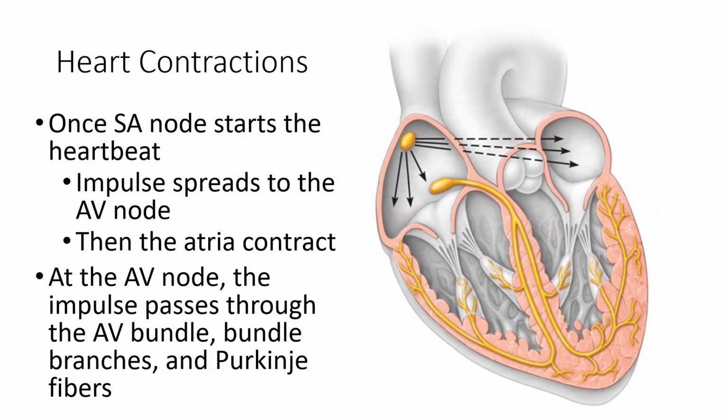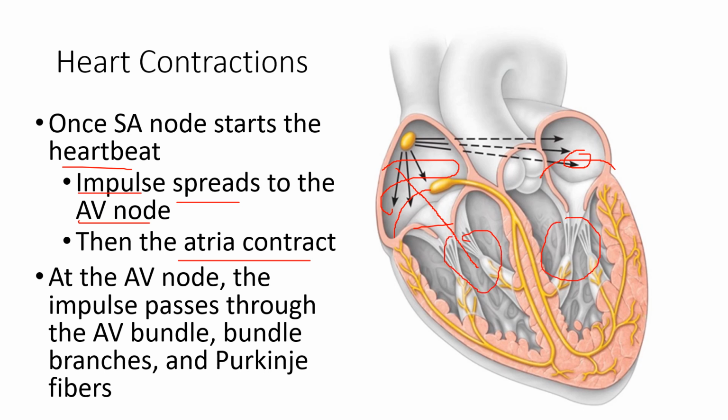Okay, once the SA node starts the heartbeat, the impulse spreads to the AV node. Then the atria contract. Okay, so here, sir, you said that the ventricle is the only one contracting. No, the atria also contract. For example, this is the blood inside the atria. Before the valve closes, the atria will contract to add additional blood inside the ventricle.